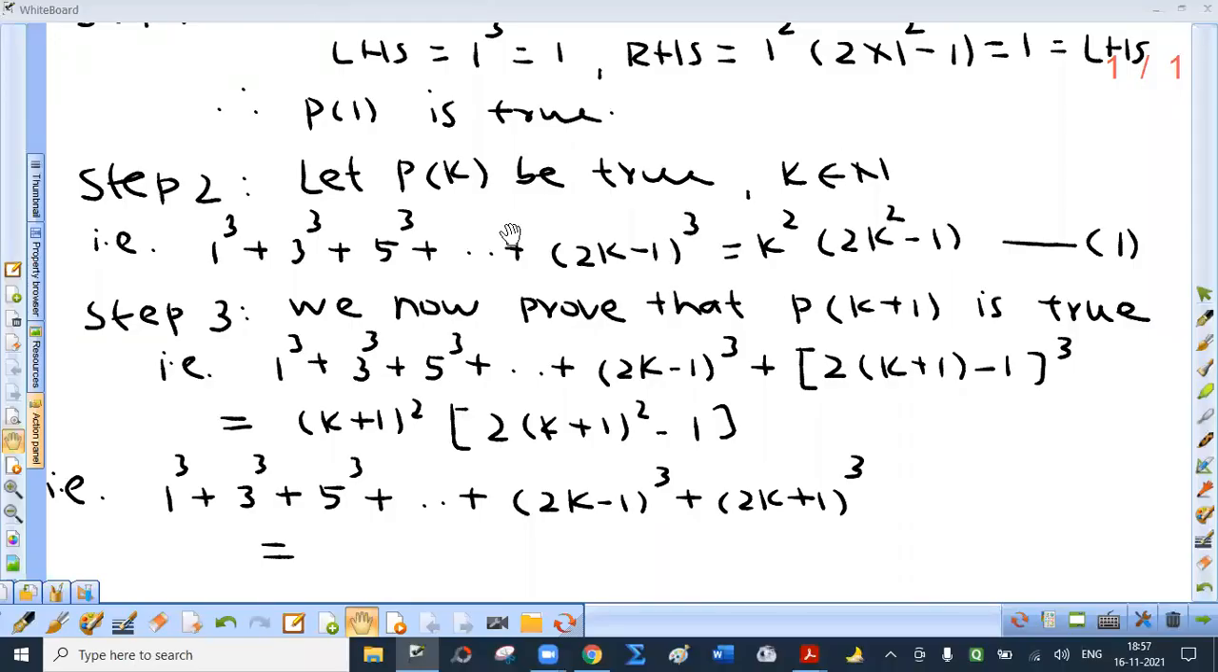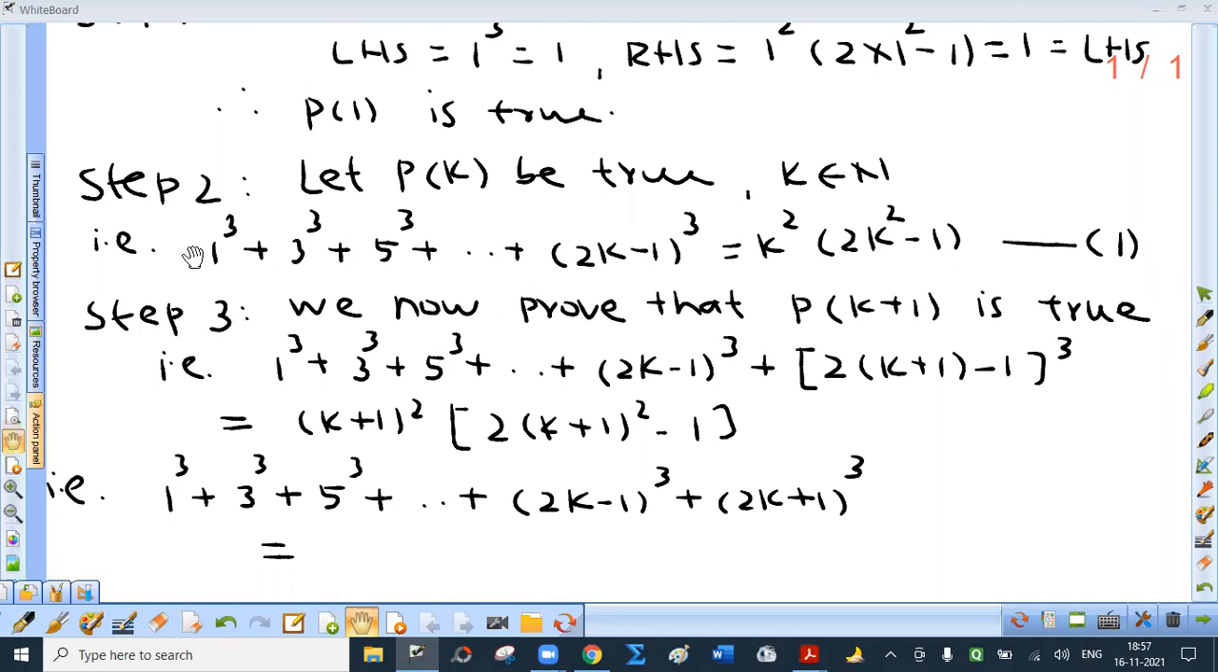Step 2, let P of k be true for some k belonging to natural numbers, that is 1 cube plus 3 cube plus 5 cube up to 2k minus 1 cube is what? K square into 2k square minus 1. This is number 1. We are going to make use of this. This is sum. We are going to replace by this. Step 3, we now prove that P of k plus 1 is true.